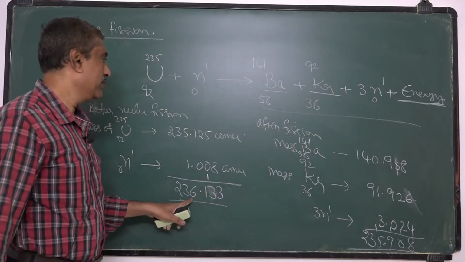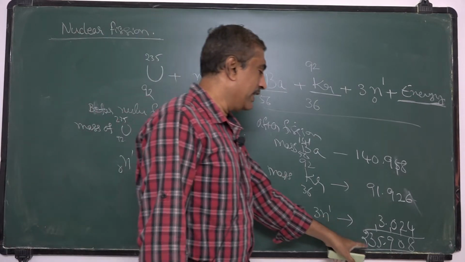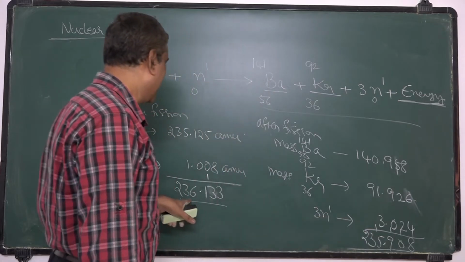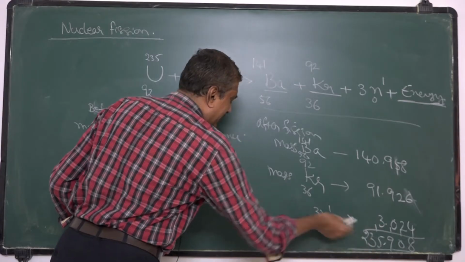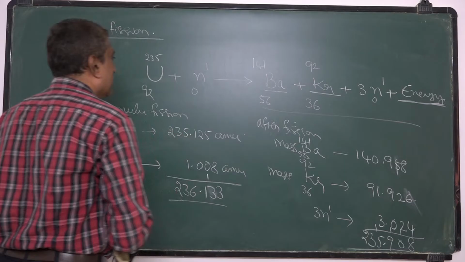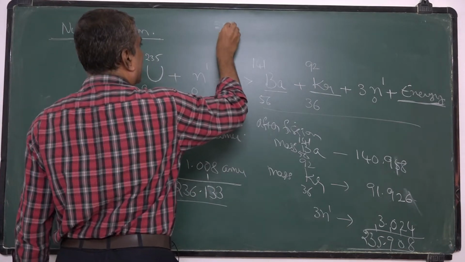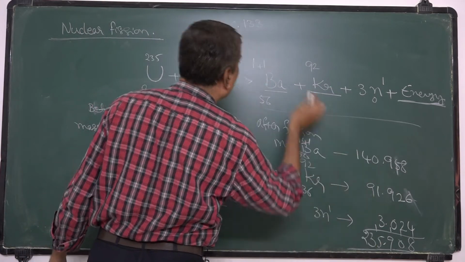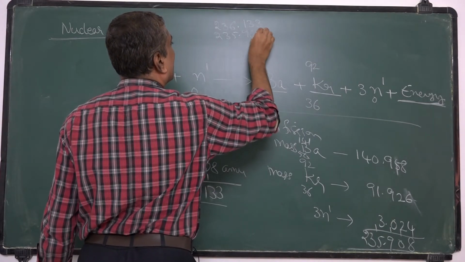So the mass of these products is less than the mass of the reactants. This difference in mass is converted into energy. Now the masses are 236.133 and 235.908.